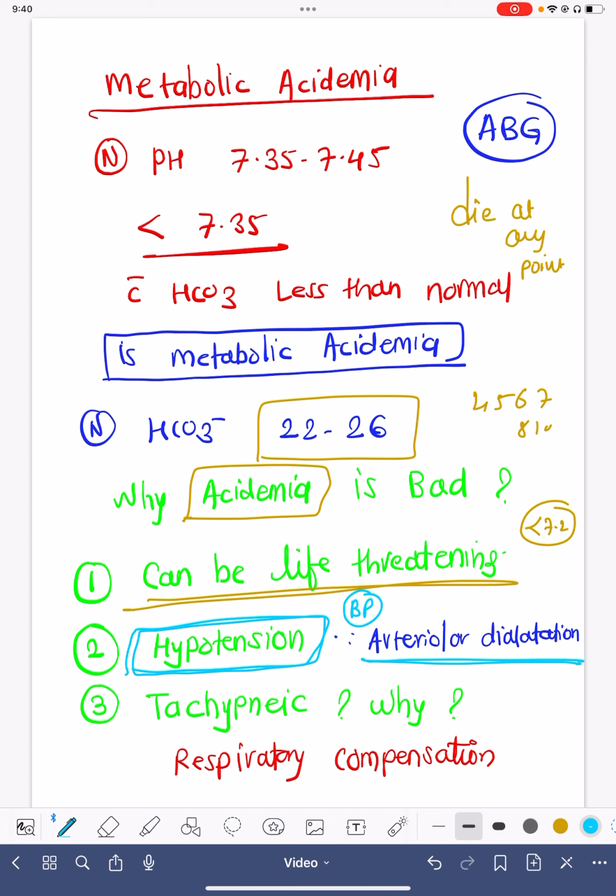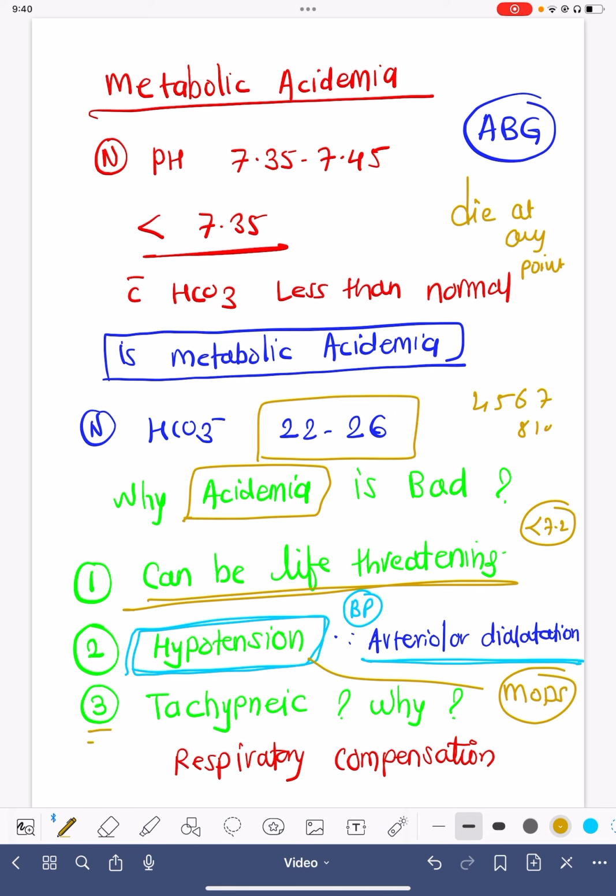And hypotension is the reason why MODS, or multi-organ dysfunction, comes into the picture, because acidemia causes hypotension. Hypotension reduces blood flow to each and every organ, each and every system of the body, which then causes anaerobic metabolism, which again increases the lactic acidemia, which again increases the metabolic acidemia, and which again increases the hypotension. So this is all a vicious cycle. Metabolic acidemia begets hypotension, hypotension begets metabolic acidemia. So the underlying problem has to be corrected.